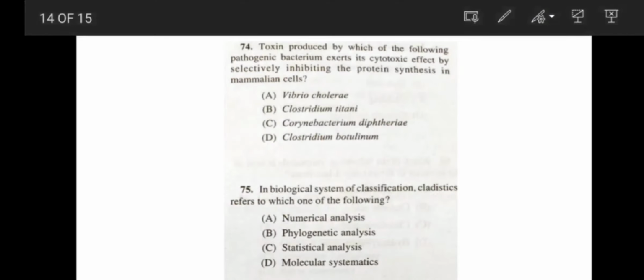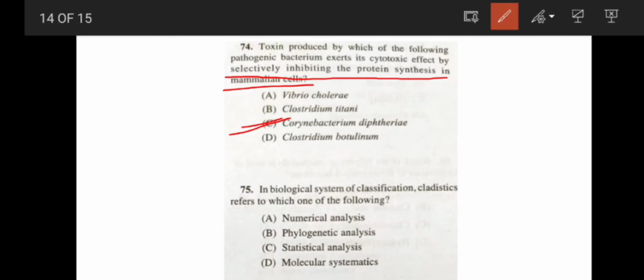Next question, toxins produced by which of the following pathogenic bacteria exert their cytotoxic effect by selectively inhibiting protein synthesis in mammalian cells? The toxin produced by Corynebacterium diphtheriae, diphtheria toxin, selectively inhibits protein synthesis. So the correct answer is option C.